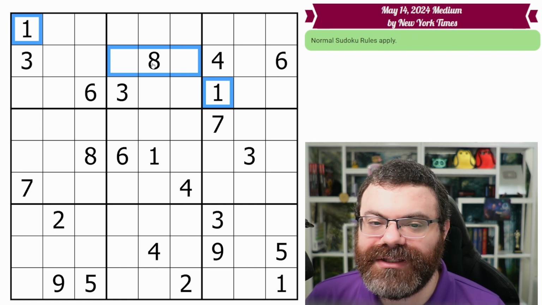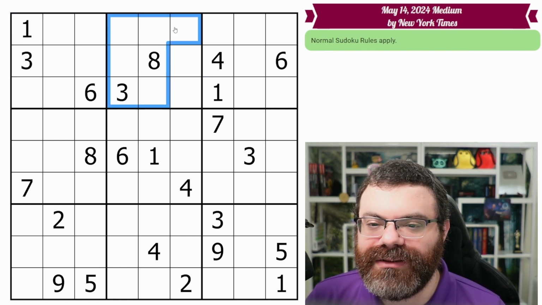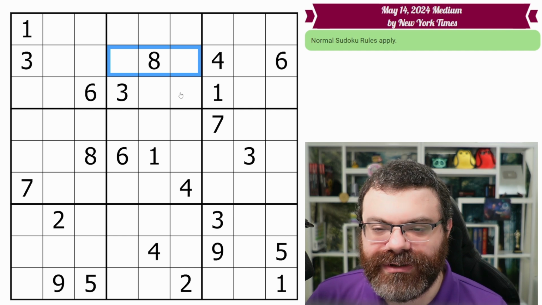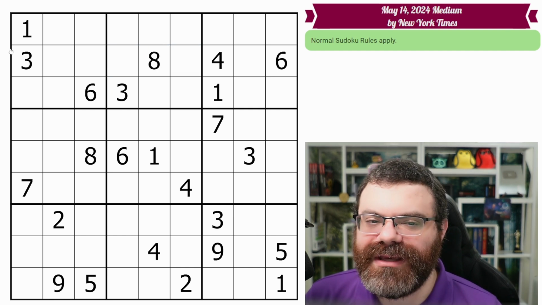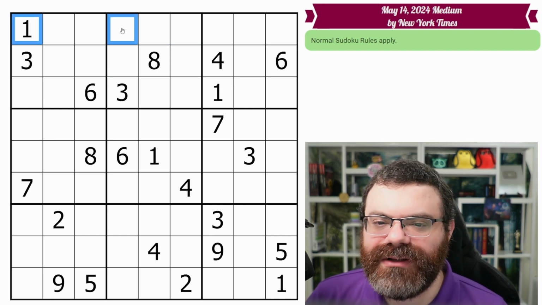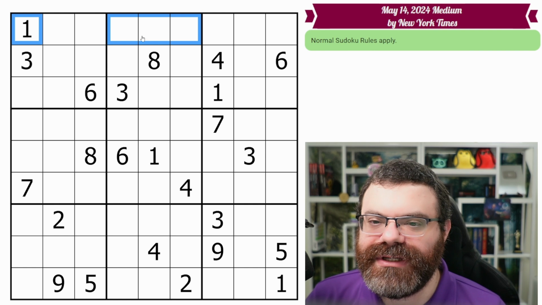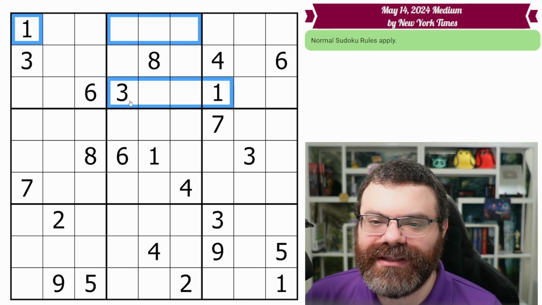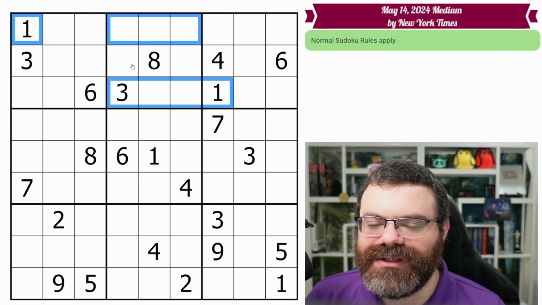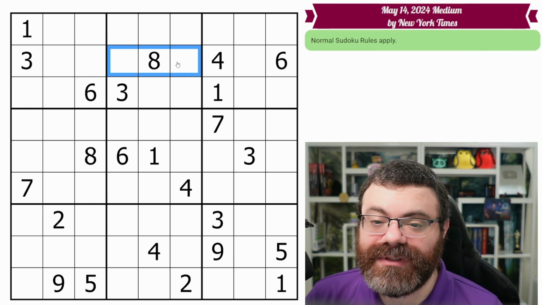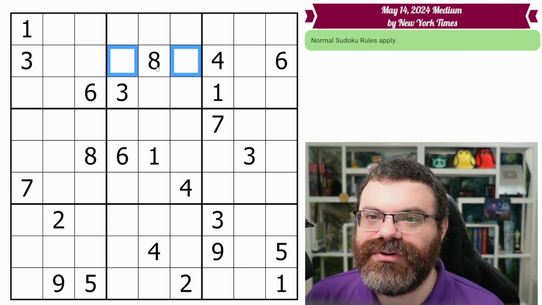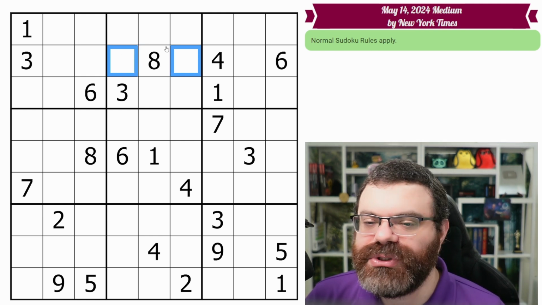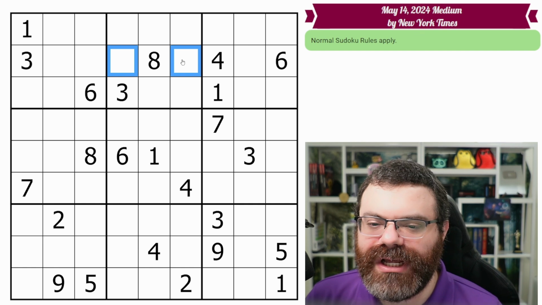It's going to be the 3 cells that are in the box that those aren't in, and in the row that those aren't in. Another way to think about that with these ones is this one looks into this box saying that these 3 cells can't be 1, and this one looks into this box saying these 3 cells can't be 1. And so that leaves these 3 cells. Now, of course, in this specific situation, this cell can't be 1 because there's already an 8 in there. So there are actually only 2 places in this box that can be 1.